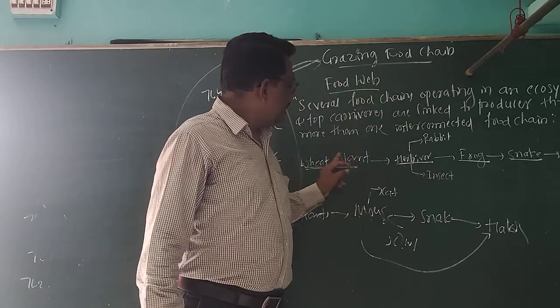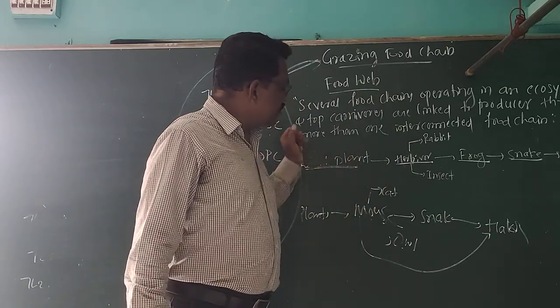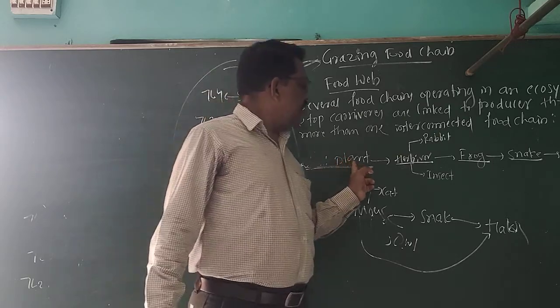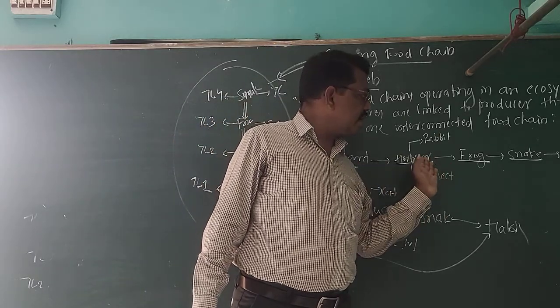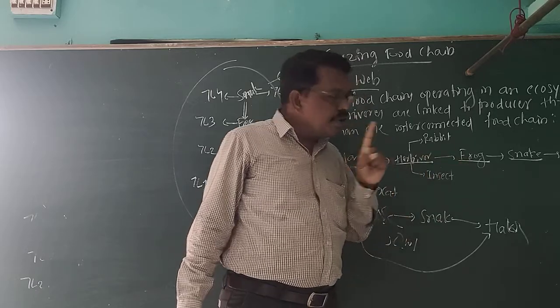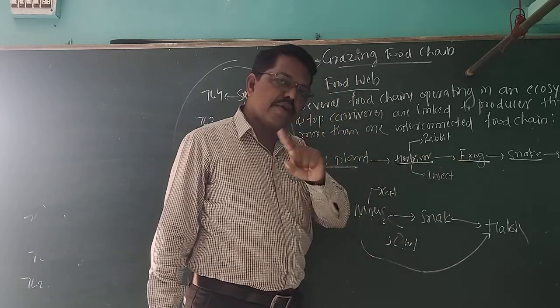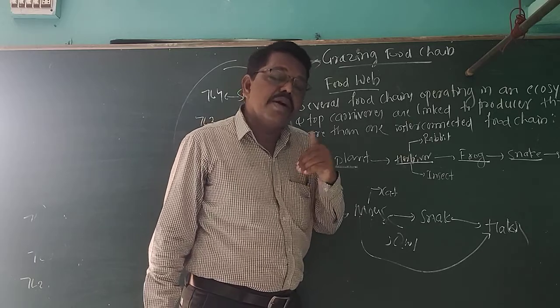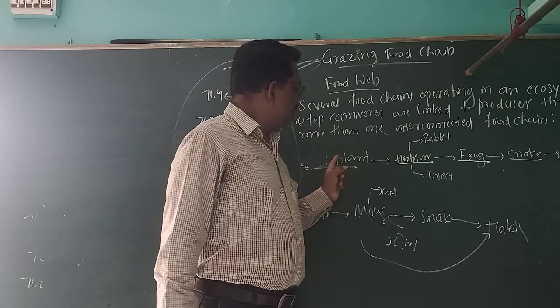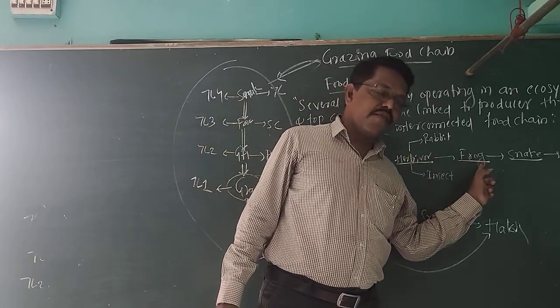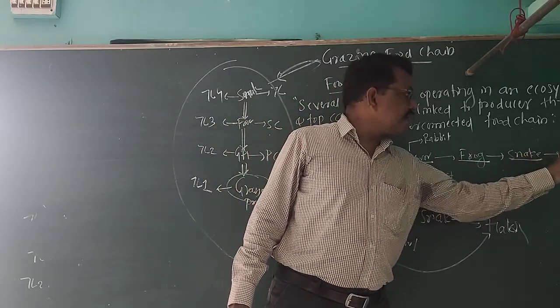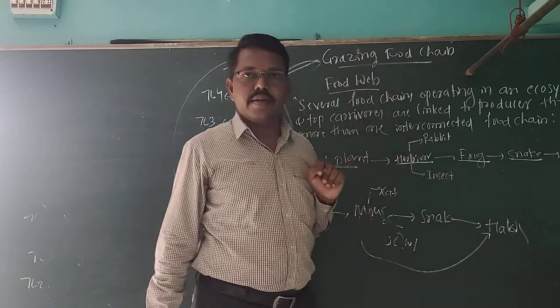Grasses are eaten in a sequential manner. But within a single ecosystem, you will see how many food chains are there. Grasses are eaten by the herbivores, herbivores eaten by the frog, frogs eaten by snake, snakes eaten by the hawk. This is one food chain.